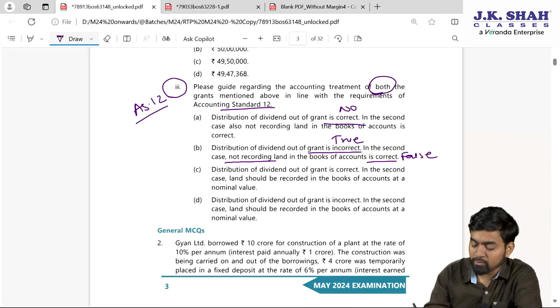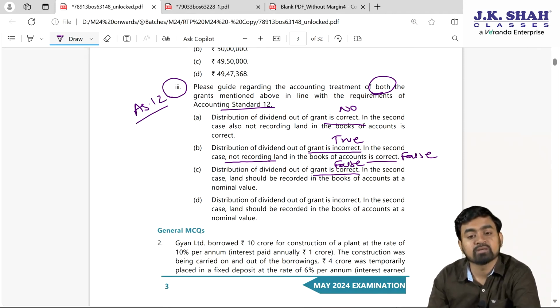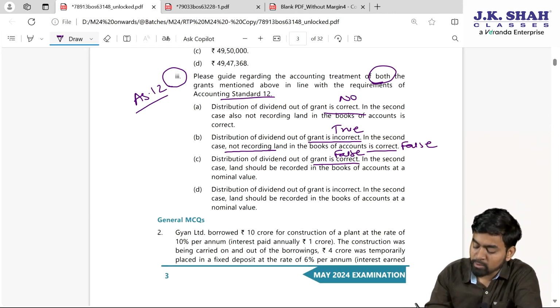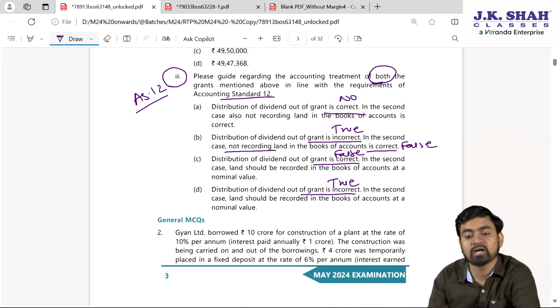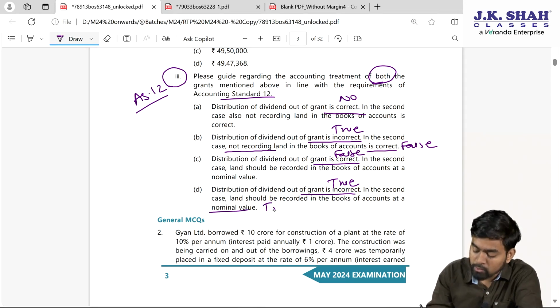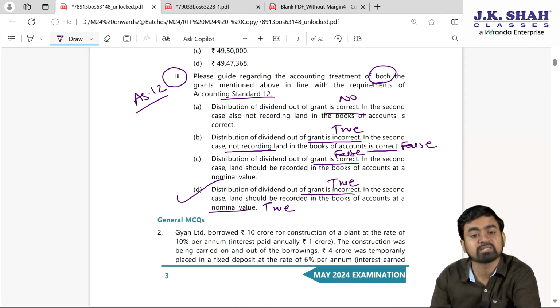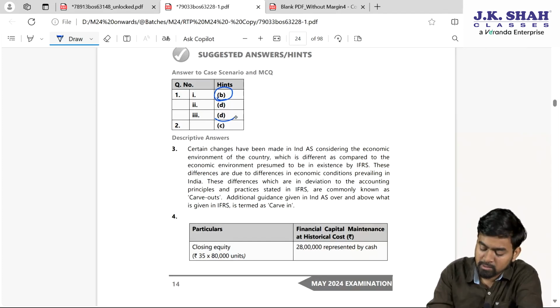Distribution of dividend out of grant is correct, false, say one. This third case is wrong. Last one, distribution of dividend is incorrect, true, you cannot distribute dividend out of capital reserve. In the second case, land should be recorded in the books of accounts at nominal value. The answer is true, so my option D is correct. You can check here. Third one, answer is D.